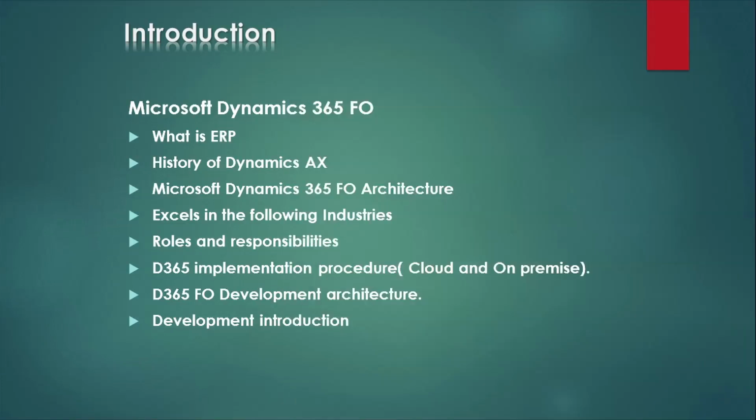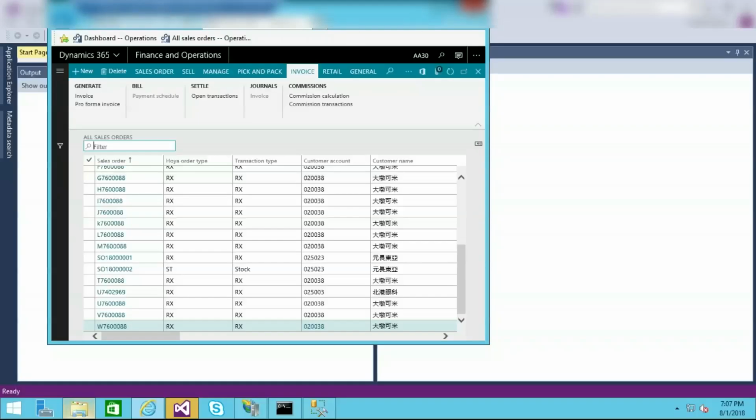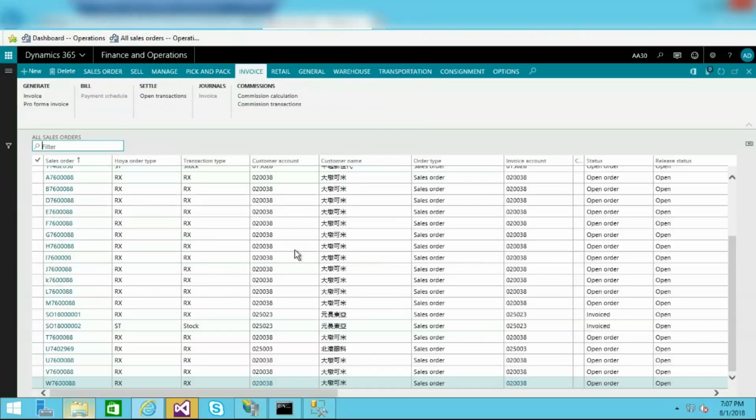So the next part is Dynamics 365, that means D365 Finance and Operations Development Architecture. This is very important, what we are going to see and what all the new things we are going to see in D365. Let me go to the Microsoft Dynamics 365 environment. I have just connected to my demo environment, where I can even show you the complete architecture here, the AX architecture.